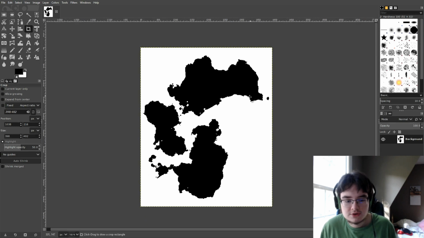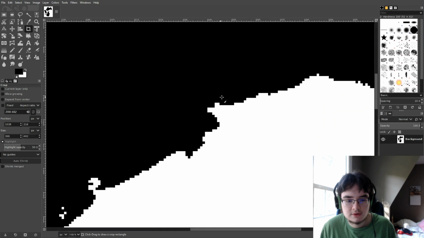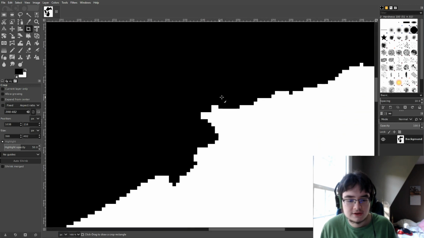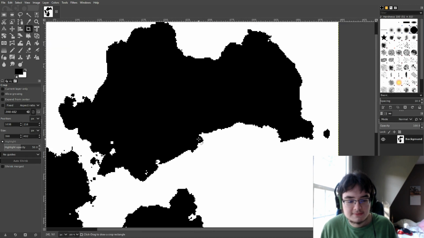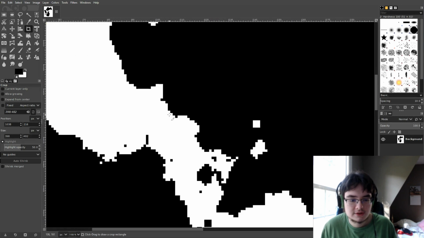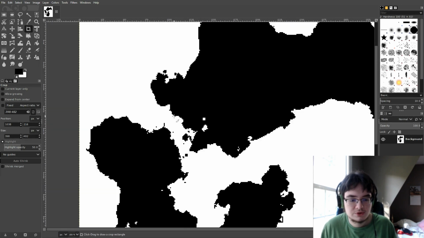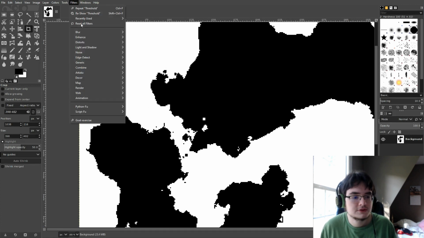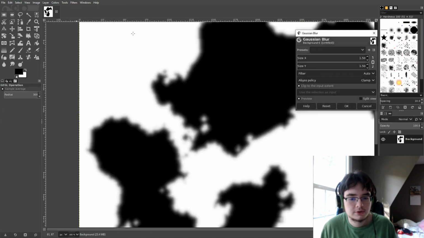So the next thing we need to do is make sure we zoom in and take a look at the finer details in the map. Now you see how there's all this pixelation here? This might create some problems inside of Inkscape, because it might want to try and recreate these steps here. So in order to fix that, we need to go to Filters, Blur, Gaussian Blur, and what this will do is it'll blur our coastlines a little bit, so that way those steps aren't as apparent in Inkscape's rasterization.